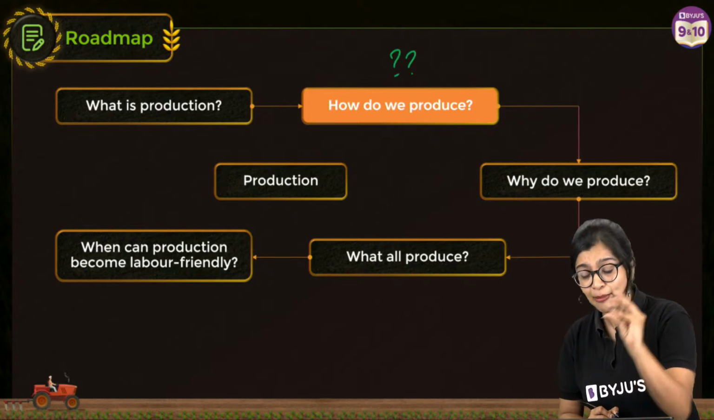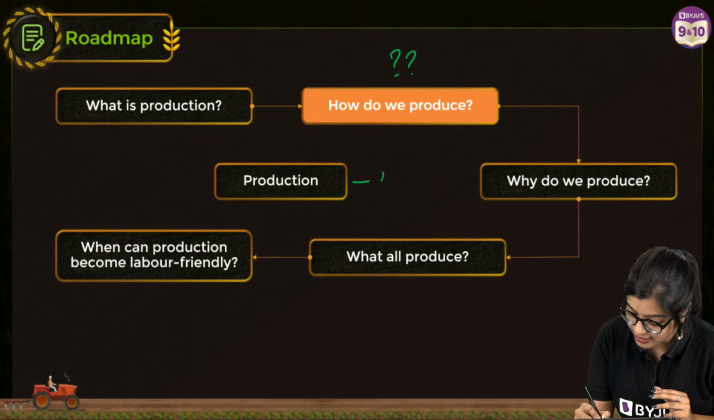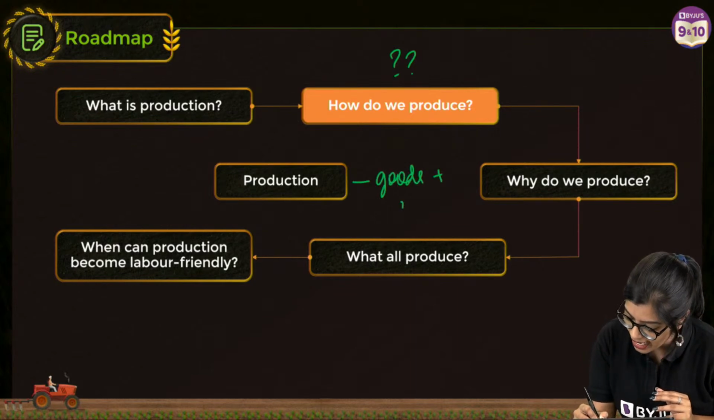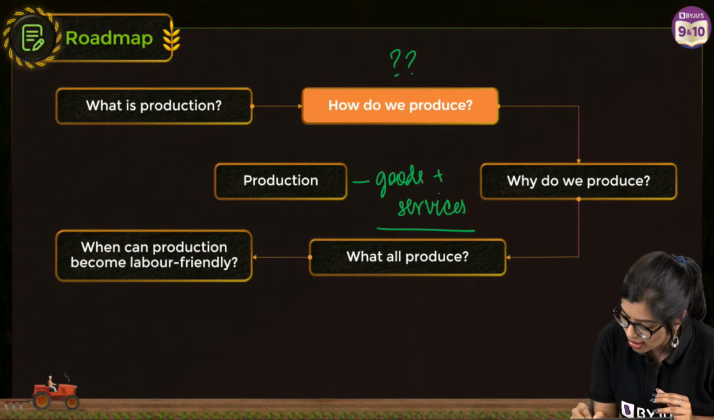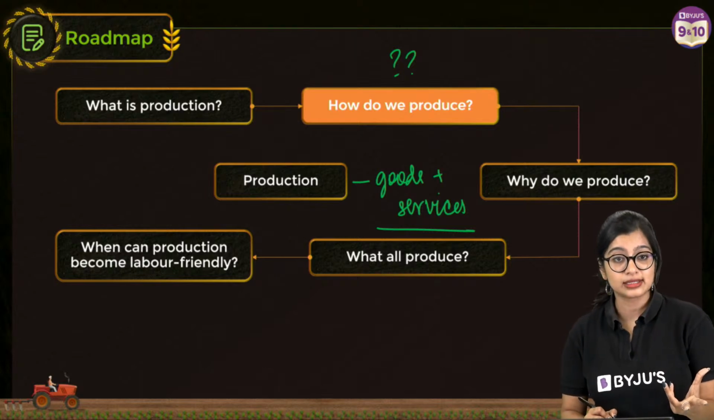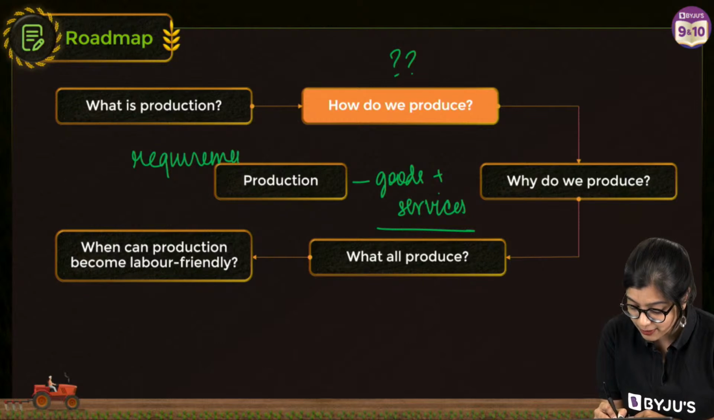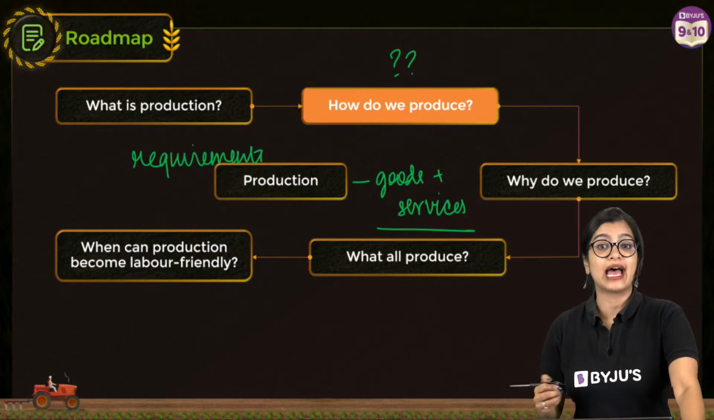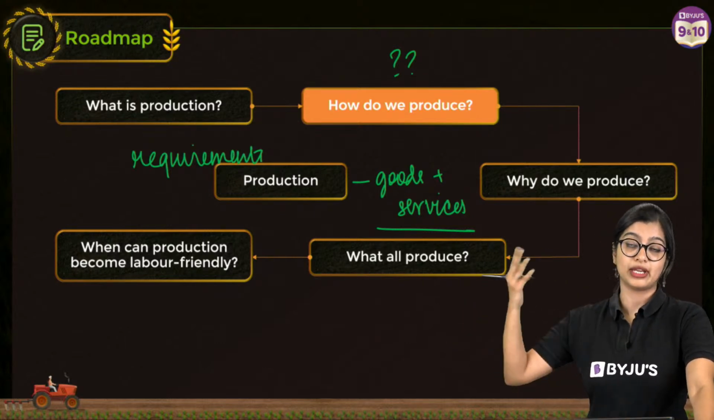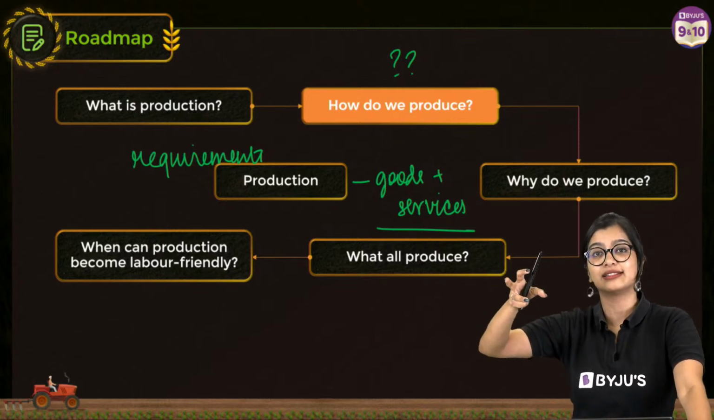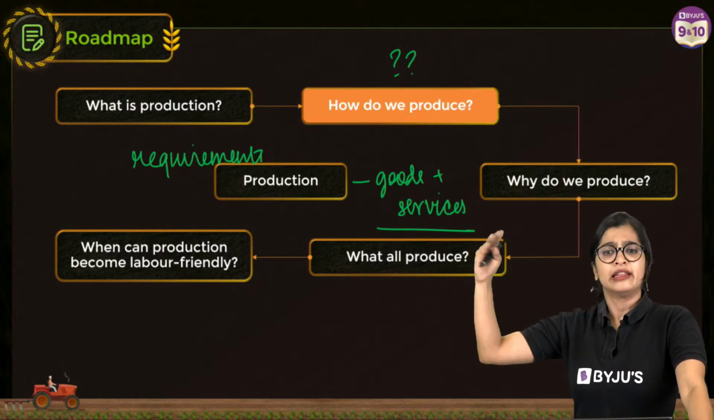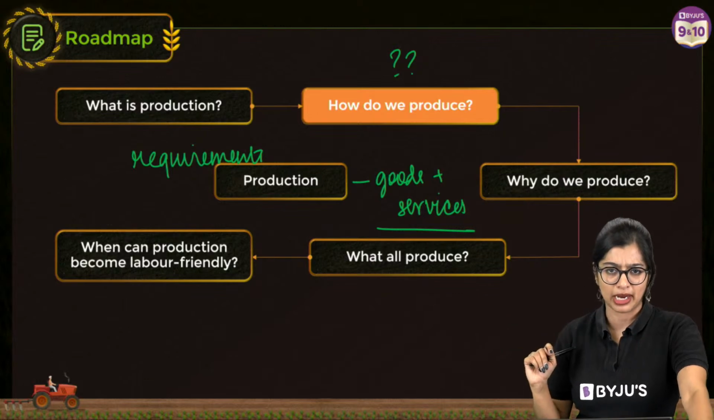So if the aim of production is to get goods and services that we want, then there will be some requirements, right? As we all know, there are certain requirements that we need for production. It is not that raw material is there and finally I'm going to get output. There are certain conditions that we need to keep in mind, right?